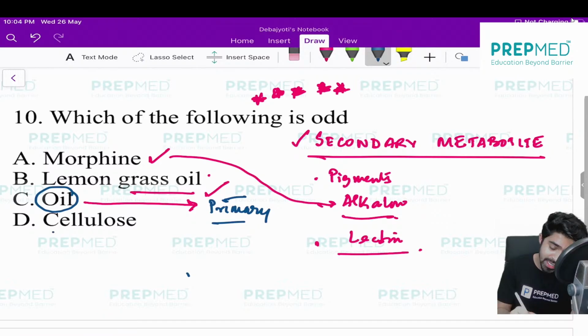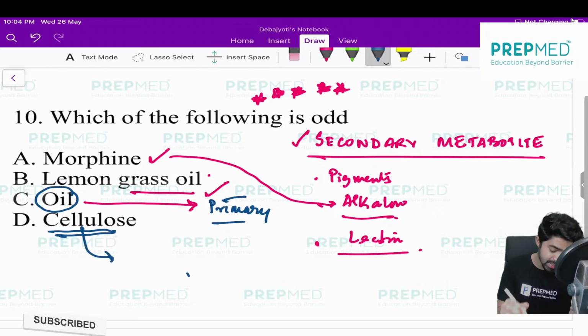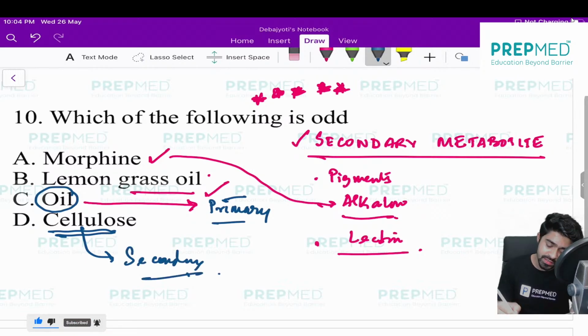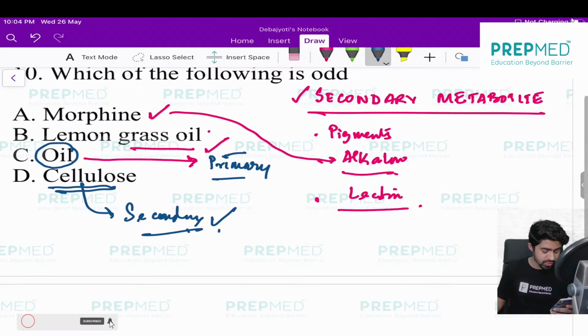But cellulose is also something which is sometimes considered, though I know cellulose is made up of glucose with beta bonds, beta 1,4, that you already know, but it is also considered as a secondary metabolite. If you have any confusion, you can also check. Yes, cellulose is a polymeric substance, obviously, and that's why we consider it secondary.